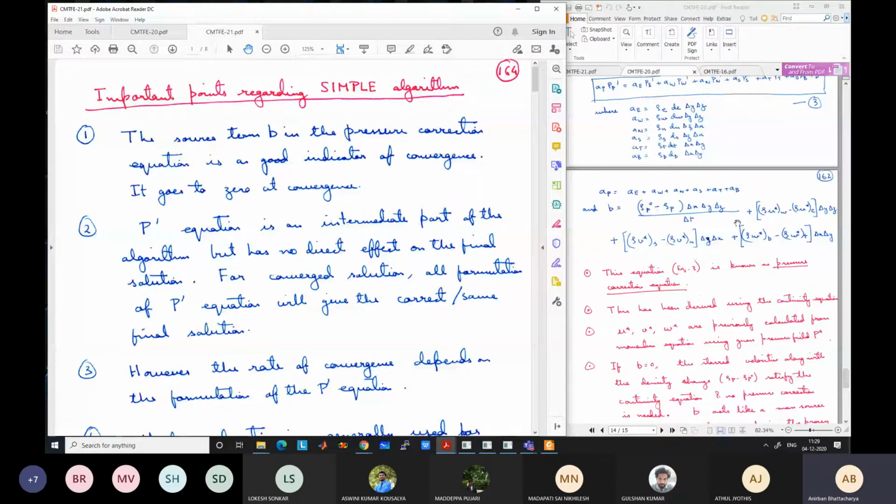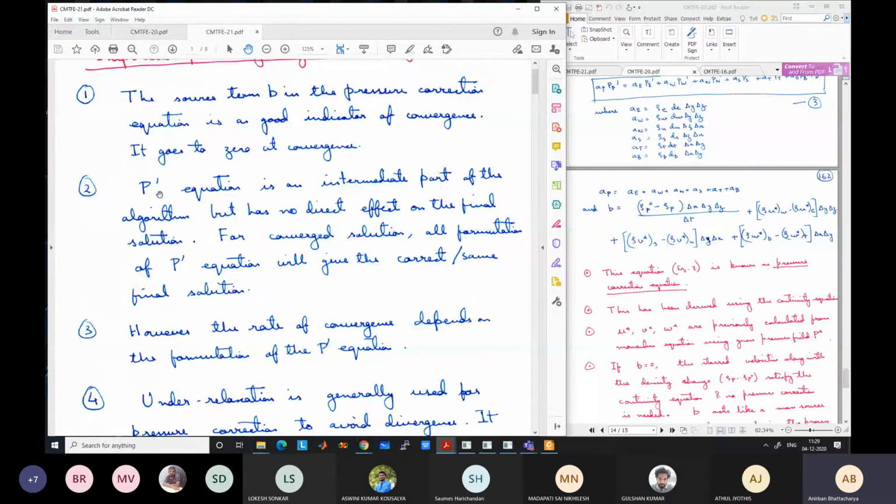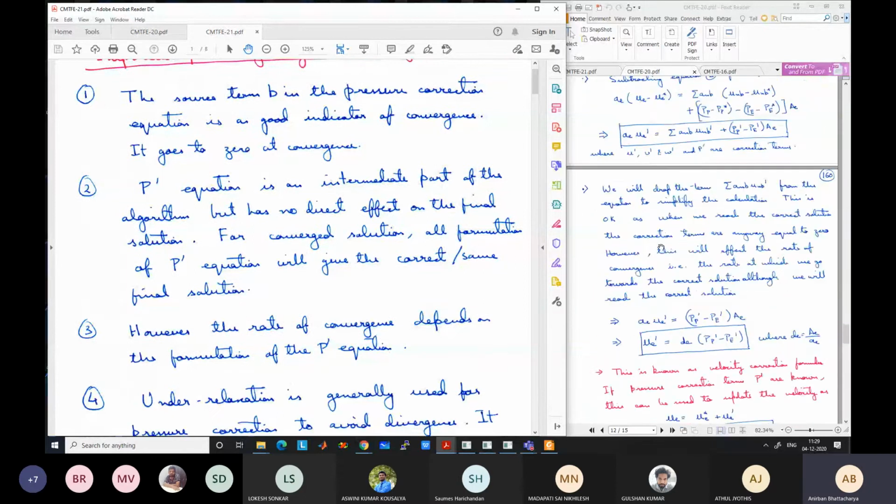Second important point, which we discussed while discussing the equations in the SIMPLE algorithm summarized form: the P dash equation that we have derived can be derived in many ways. Here we have derived it by omitting this A and B, U and B term. But there are other ways of deriving this P dash equation also. For the SIMPLE algorithm, it is derived like this. So this is just an intermediate part of the algorithm. It does not have any direct effect on the final solution.